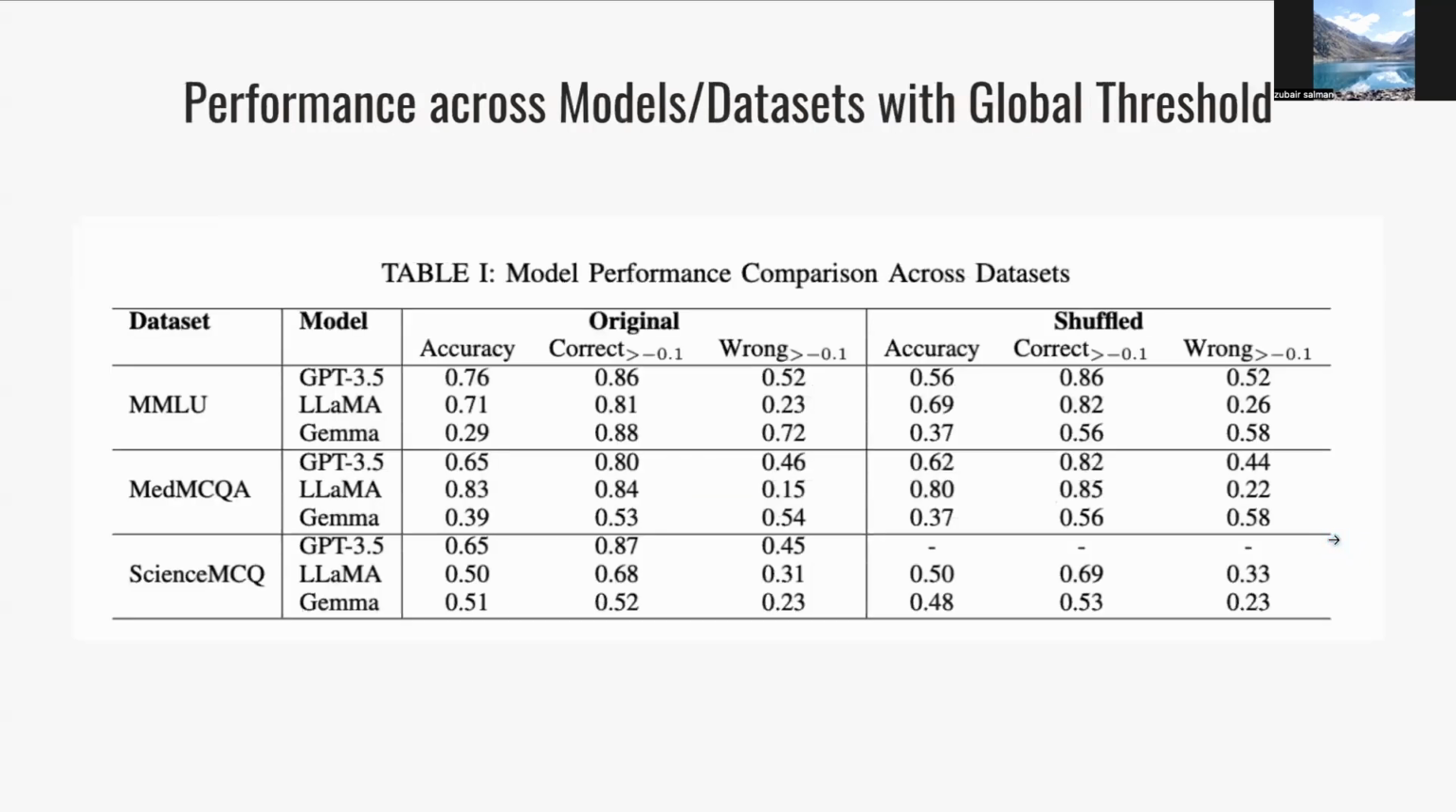We can also see if we do detect a global thresholding value and we keep it constant across models or even within a model across data sets, the performance changes drastically.